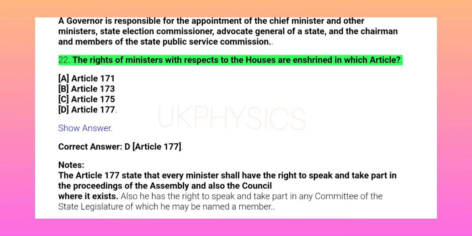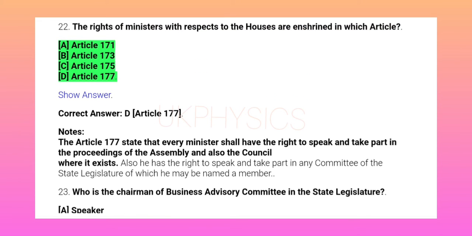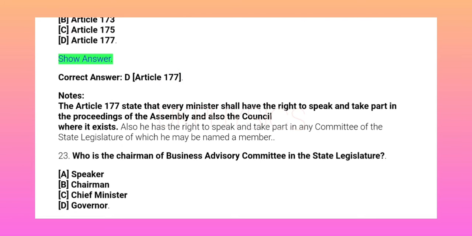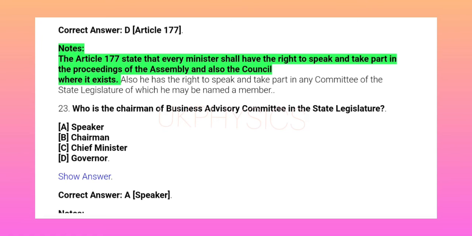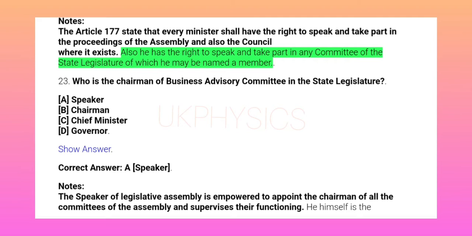22. The rights of ministers with respect to the houses are enshrined in which article? A. Article 171. B. Article 173. C. Article 175. D. Article 177. Show answer. Correct answer D. Article 177. Notes: Article 177 states that every minister shall have the right to speak and take part in the proceedings of the Assembly and also the Council where it exists. Also he has the right to speak and take part in any committee of the state legislature of which he may be named a member.